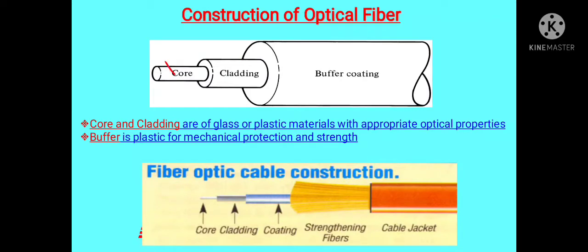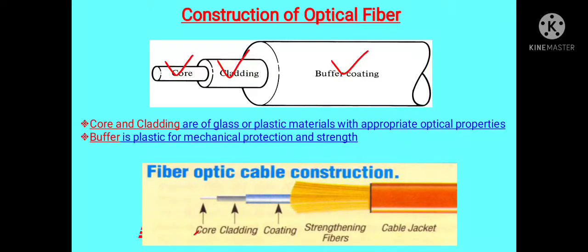Here, the core and cladding are glass or plastic materials with good and appropriate optical properties, whereas the next part, which is called the buffer, is a plastic material which provides mechanical protection and strength to the overall optical fiber cable.